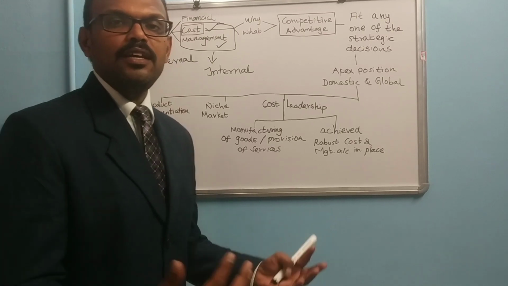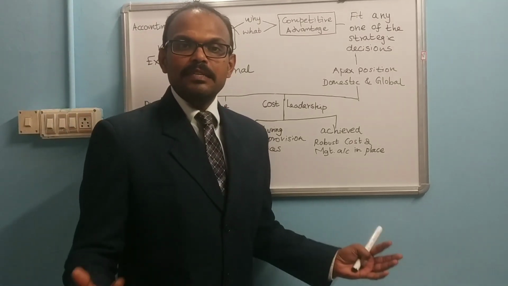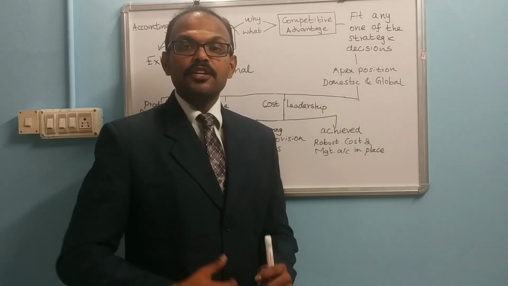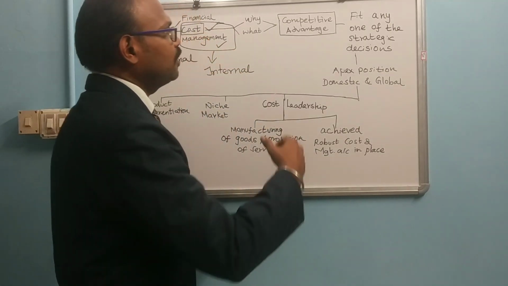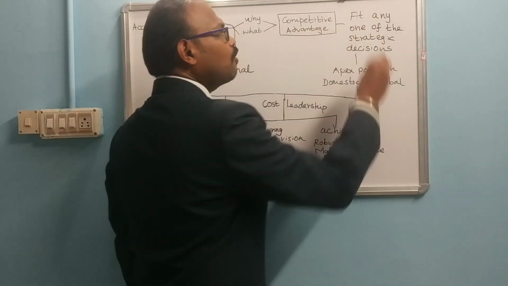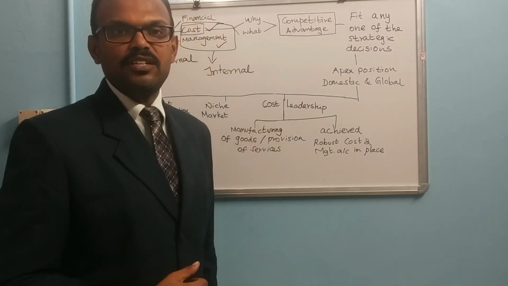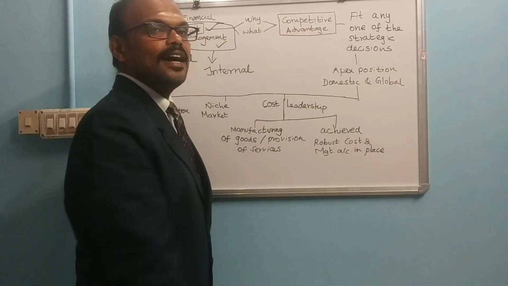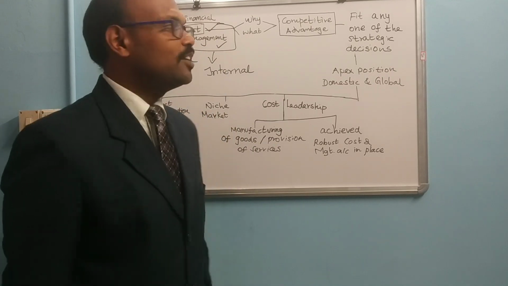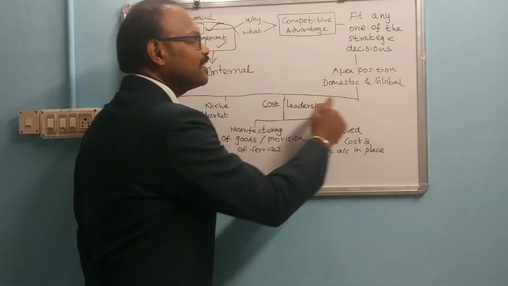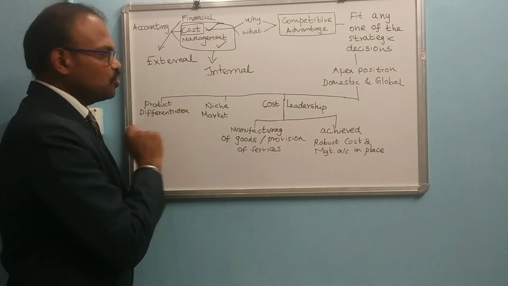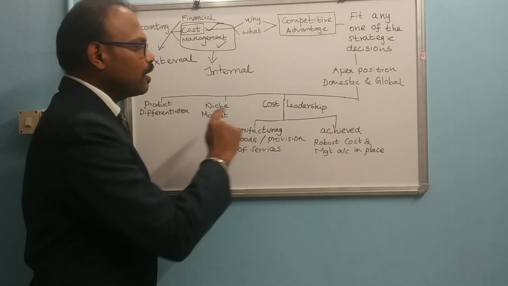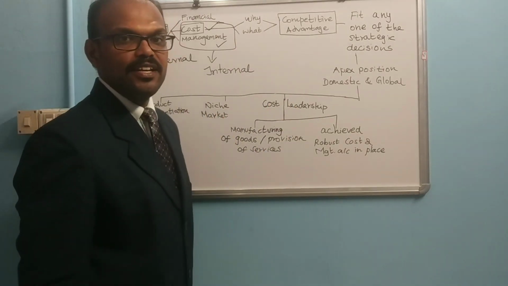There are so many companies selling similar types of products. In order to gain an advantage in the competitive market in a particular industry, the company has to adopt any one of the strategic decisions, then only can they attain this competitive advantage. So what are the three strategic decisions here? The first is product differentiation, the second is niche market, and the third is cost leadership.